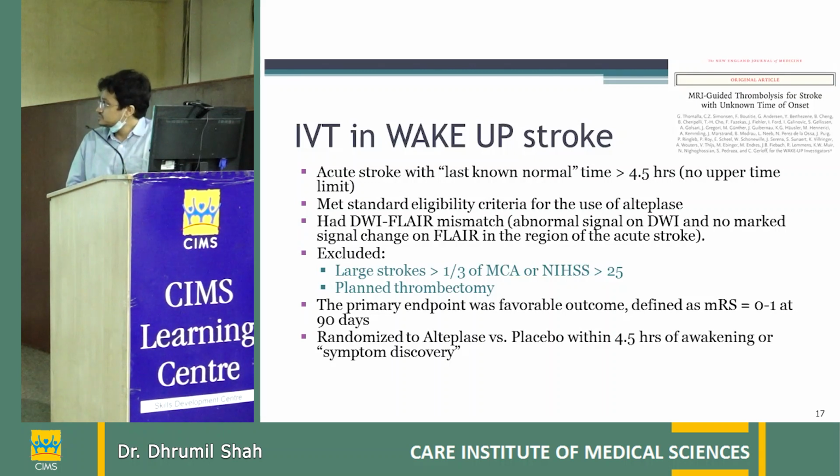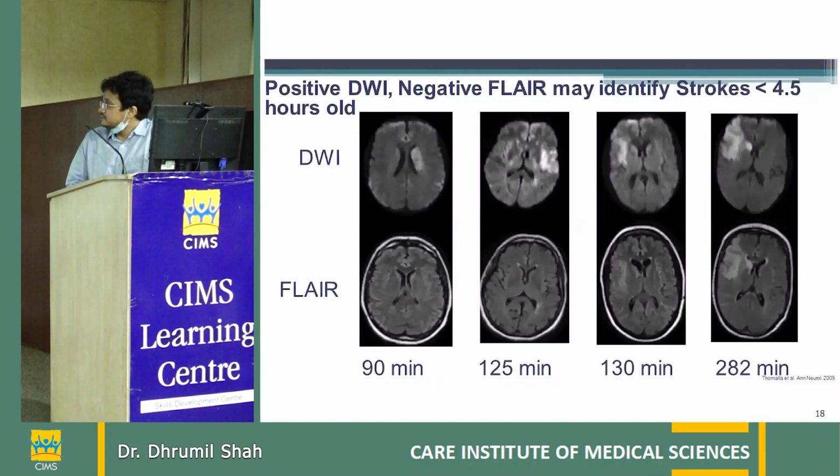But after the wake-up stroke trial, we do MRI and look at the diffusion and FLAIR sequences to see if there is any mismatch or not. If there is a mismatch, that indicates that the stroke has happened less than 4.5 hours ago, and we can thrombolyse those patients. For example, these are all different patients.